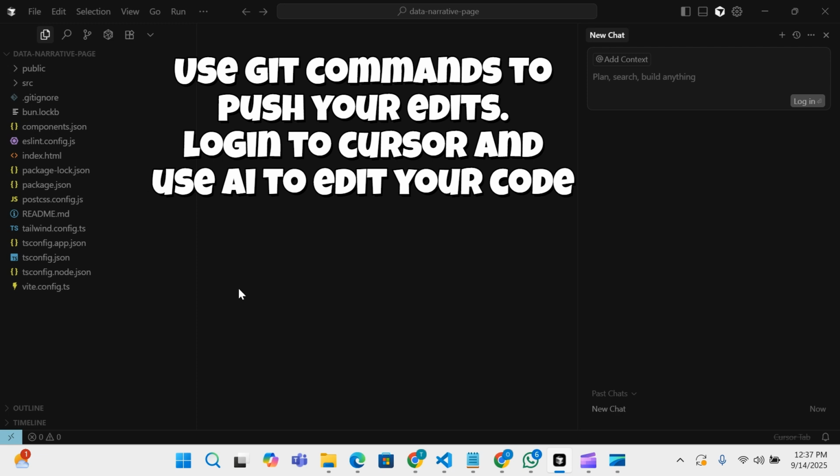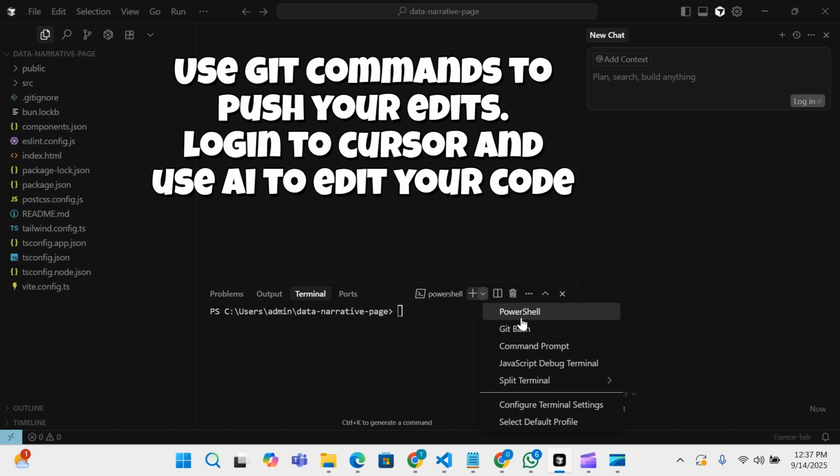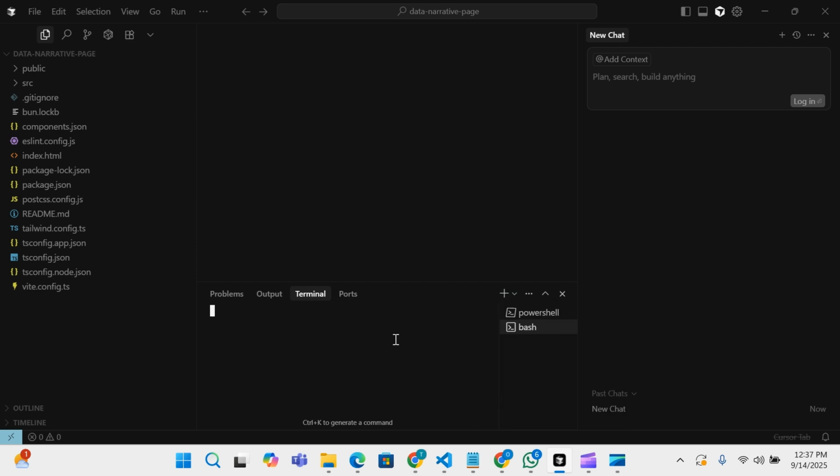So you can see that it is an IDE, just like any IDE. I just use Control J to bring up the command line here. I think I need to switch to Git Bash. Yeah, I prefer using bash commands. So yeah, this is our page now.